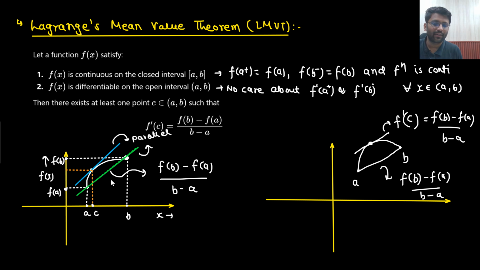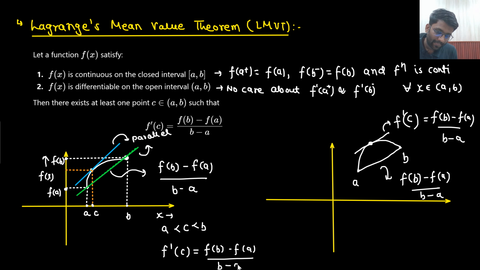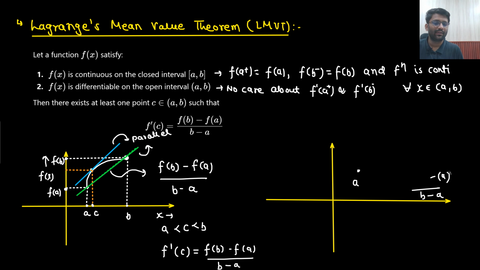So what I did was I drew a curve. It was continuous and differentiable between a to b, and it was continuous at a and b. Then between a and b, there will be one point C. This C is between a and b. So there will be one point C such that if I draw the tangent on this curve at x equals C, its slope will come out equal to f of b minus f of a divided by b minus a. That means both of the lines will be parallel and will have the same slope. Is that clear to you or not? Okay, so this is the statement of Lagrange's mean value theorem.